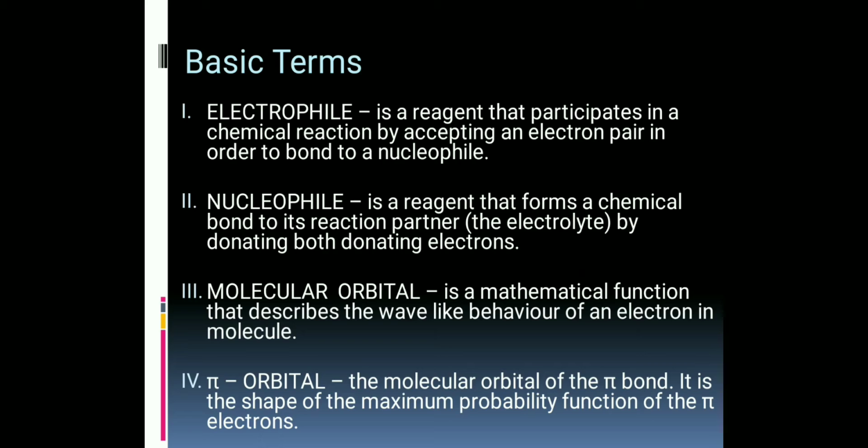Third, molecular orbital. Molecular orbital is a mathematical function that describes the wave-like behavior of an electron in a molecule. Fourth one is the pi orbital. Pi orbital is the molecular orbital of the pi bond. It is the shape of the maximum probability function of the pi electrons.